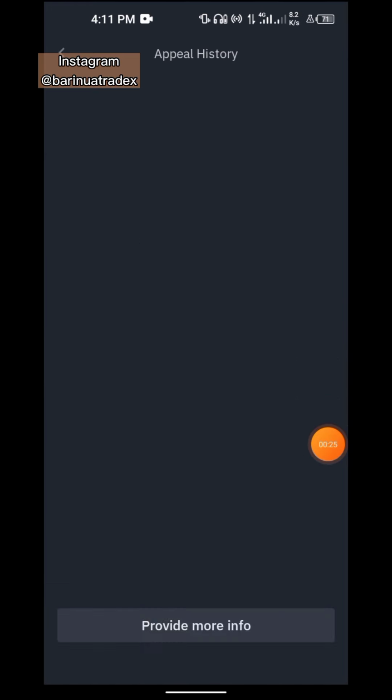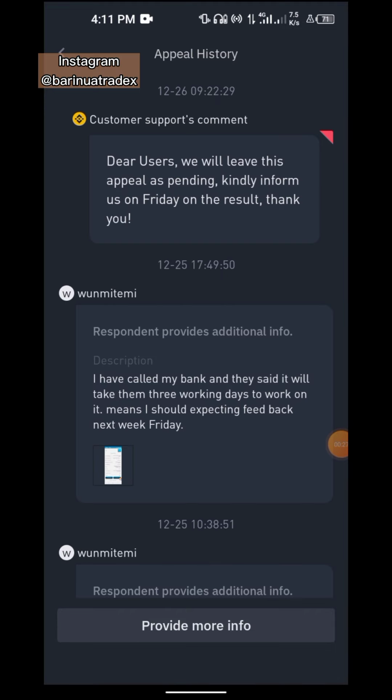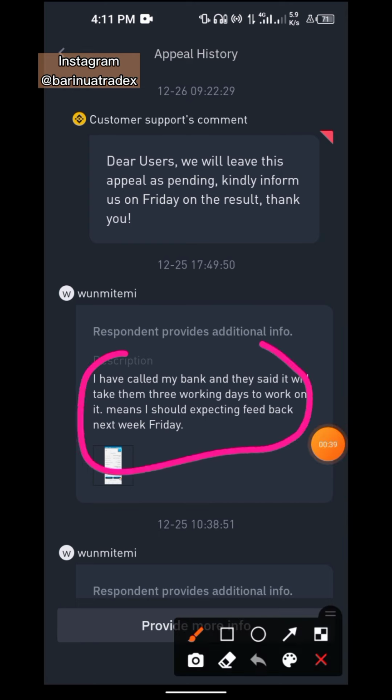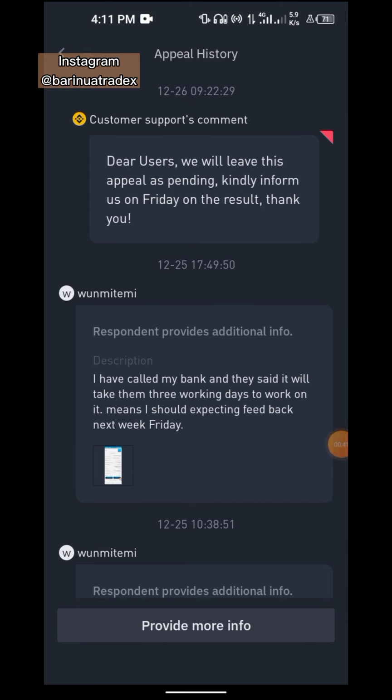Their users will leave this appeal as pending. "Kindly inform us on Friday of the result. Thank you." That's all, after she made this statement saying that she has called her bank and they say it will be till Friday. So that's 3 working days.